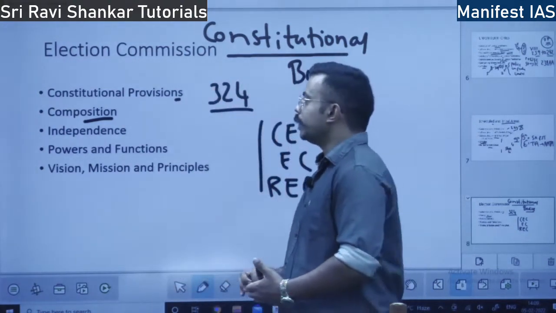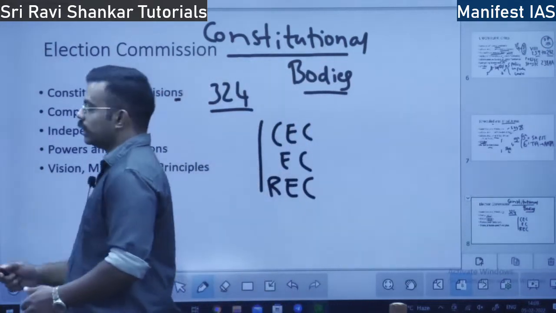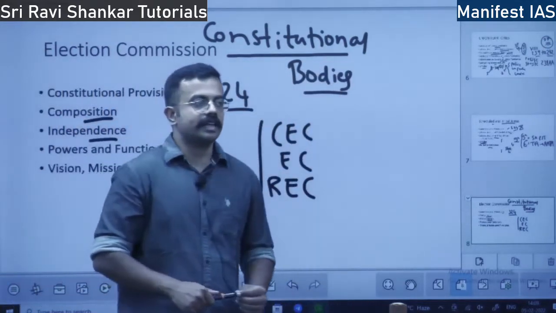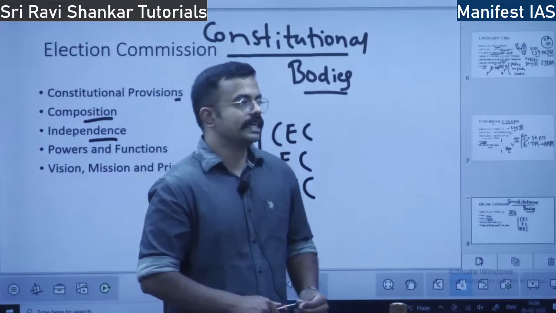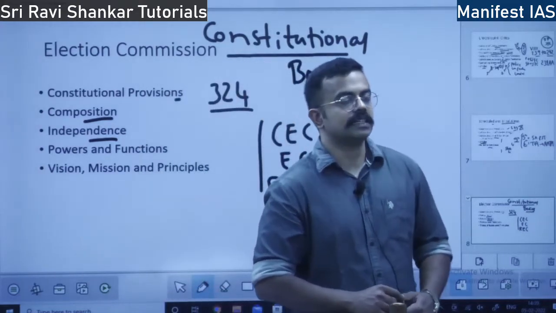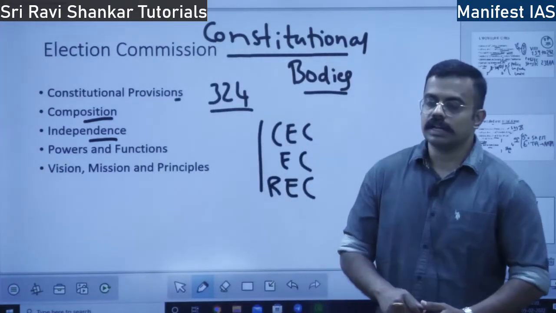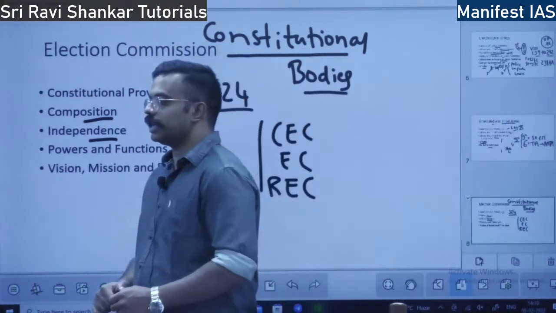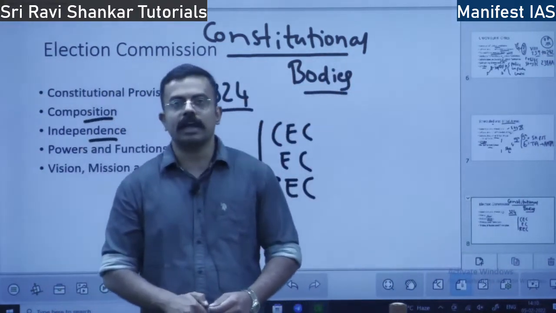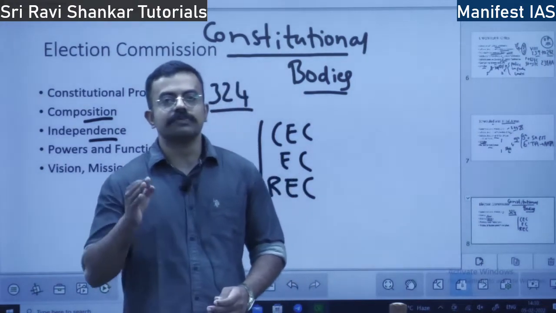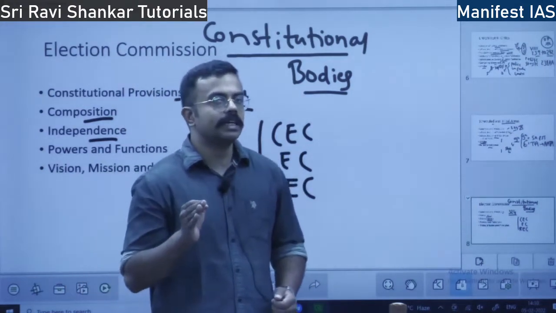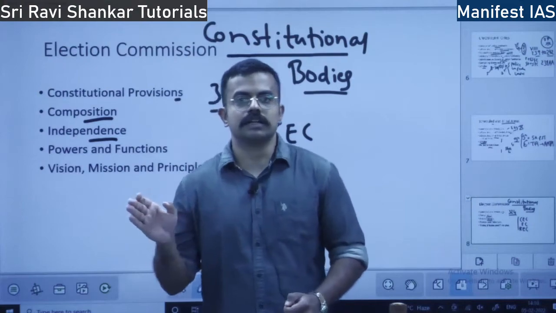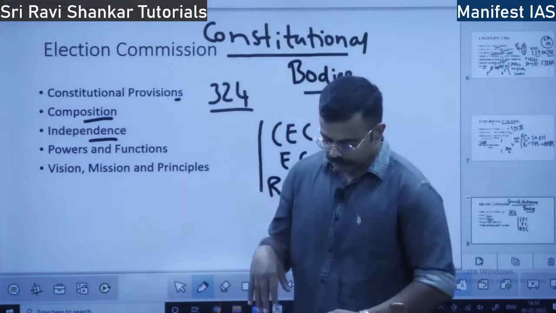So how is the independence of election commission ensured? You know, India is the largest democracy. Since 1950, that is the enactment of the constitution, consistently we have been conducting elections after elections. Until now we have remained a successful democracy. Nobody can point a finger towards India's democracy, right?